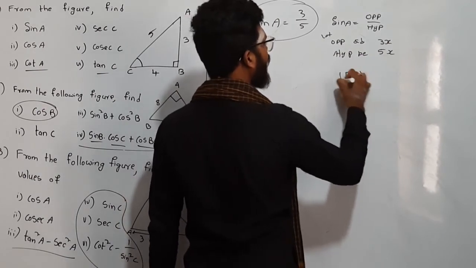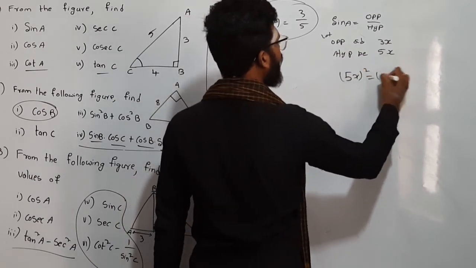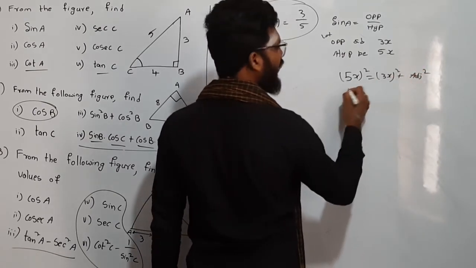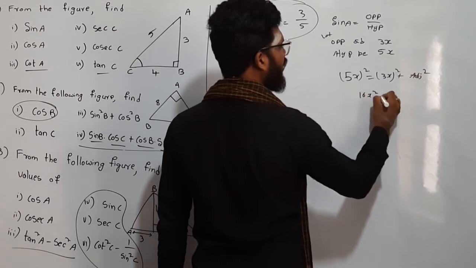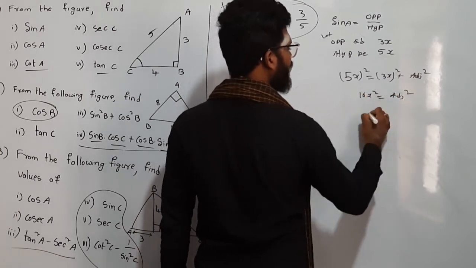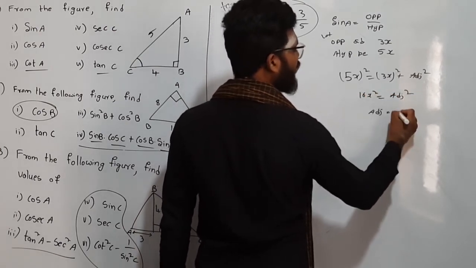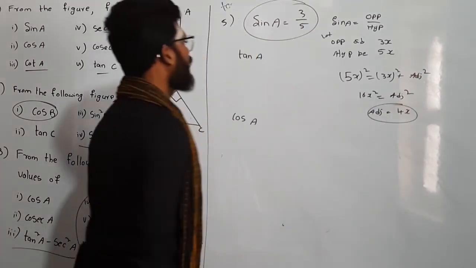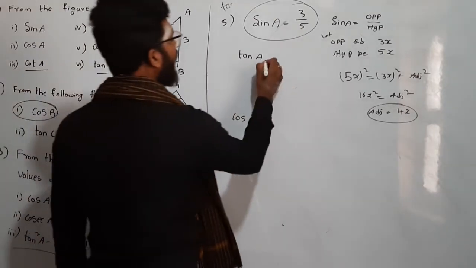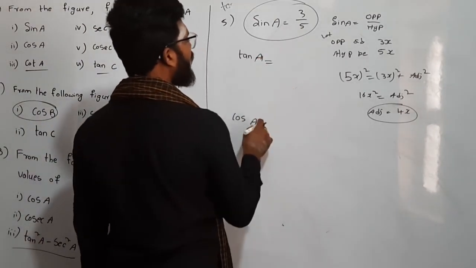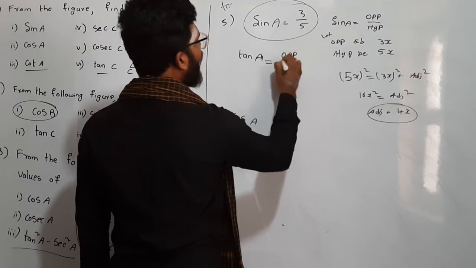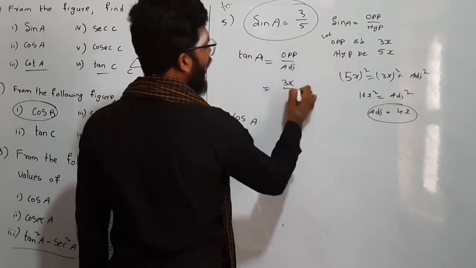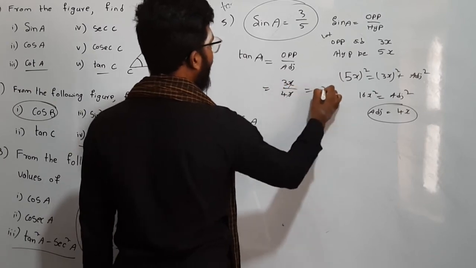Let us find. 5x whole square is equal to 3x whole square plus adjacent side square. So it will become 25x square minus 9x square, 16x square is equal to adjacent side square. So adjacent side is equal to the square root of 16x square, right? So it is 4x. So let me find tan A now. Tan is nothing but opposite by adjacent. So what is the opposite side? 3x by adjacent side 4x. x and x will get cancelled.